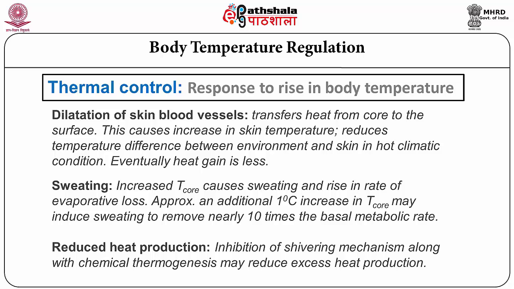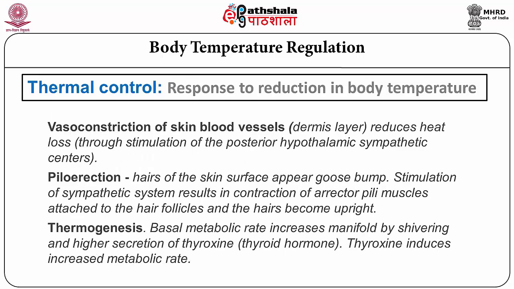In case of low temperature, shivering can take place. So there is some amount of chemical thermogenesis by which the shivering mechanism is inhibited and in turn will reduce excess heat production. That's one way to make thermal control. There are other responses by which body temperature can be reduced. By vasodilation and sweating, you can increase loss. By vasoconstriction, you reduce the loss, which will stimulate your posterior hypothalamic pathway to reduce body temperature.